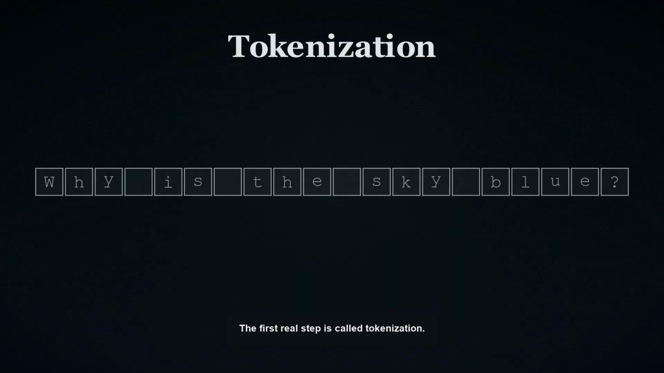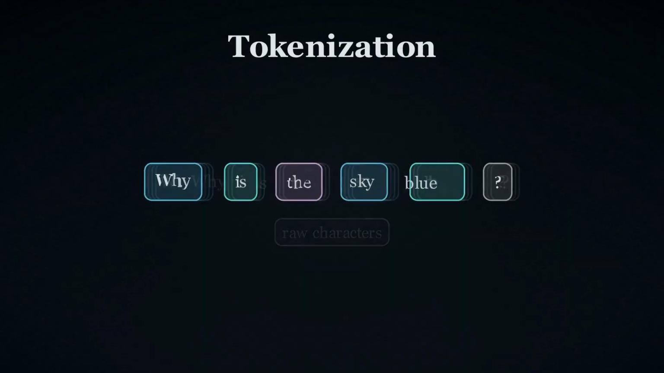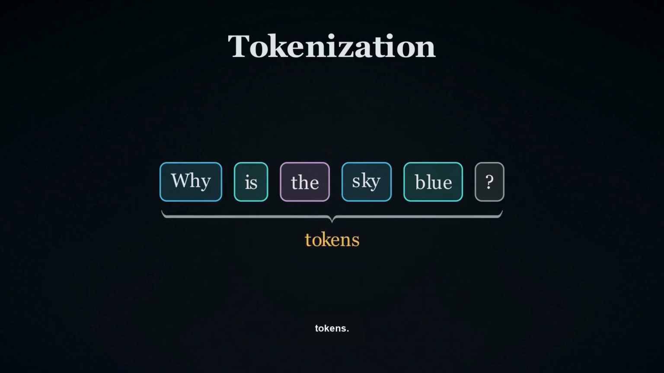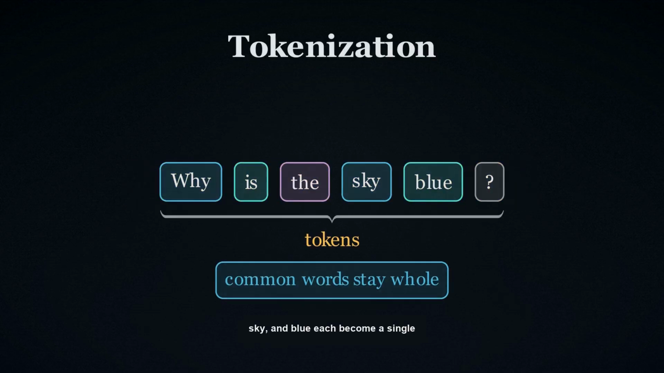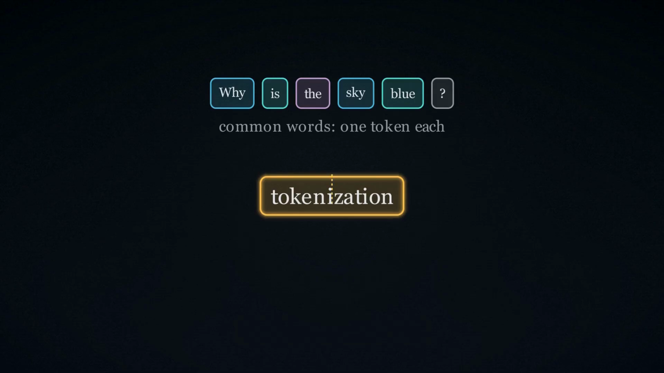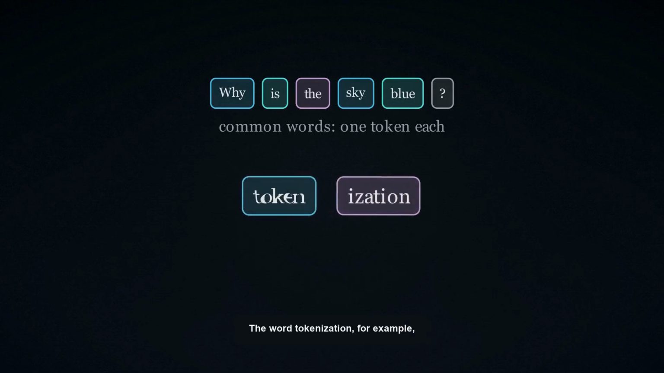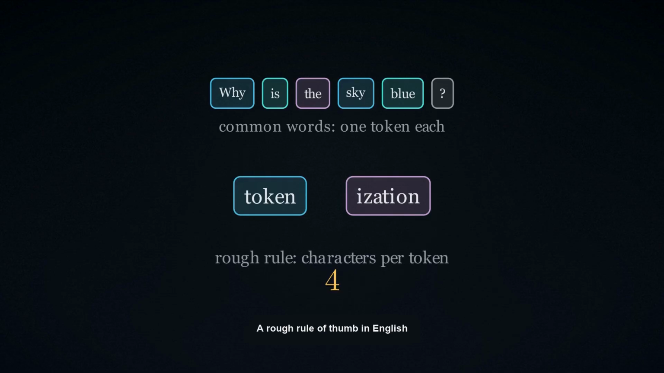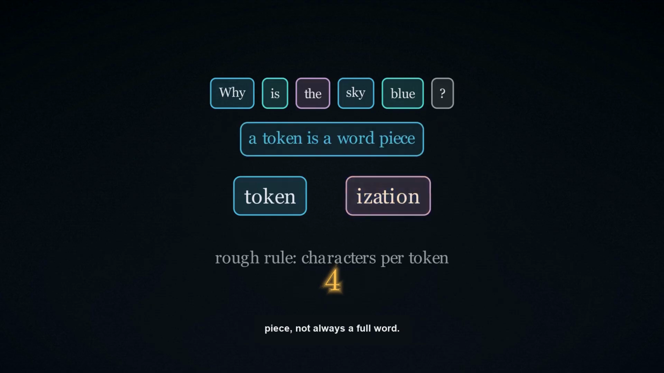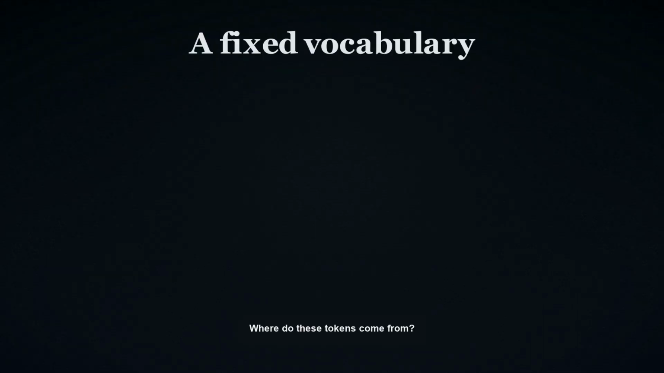The first real step is called tokenization. The text is carved into chunks called tokens. Common words usually stay whole, so why, is, the, sky, and blue each become a single token. But rarer words get split into pieces. The word tokenization, for example, breaks into token and isation. A rough rule of thumb in English is about 4 characters per token, so a token is often a word piece, not always a full word. Keep that in mind.